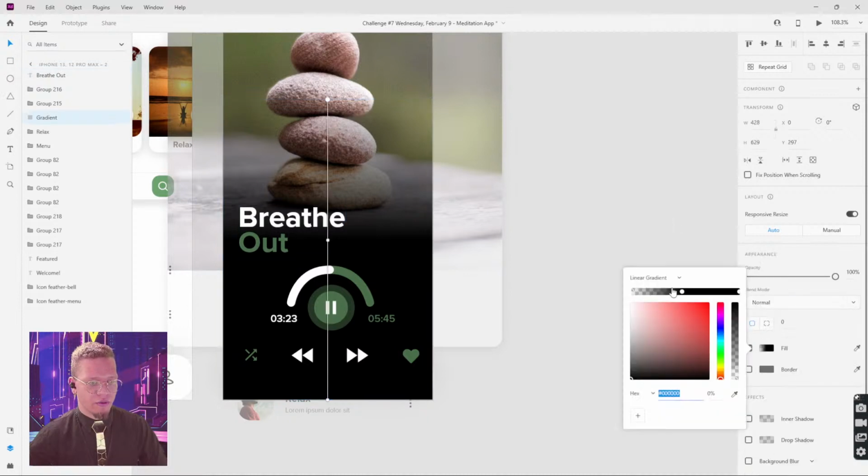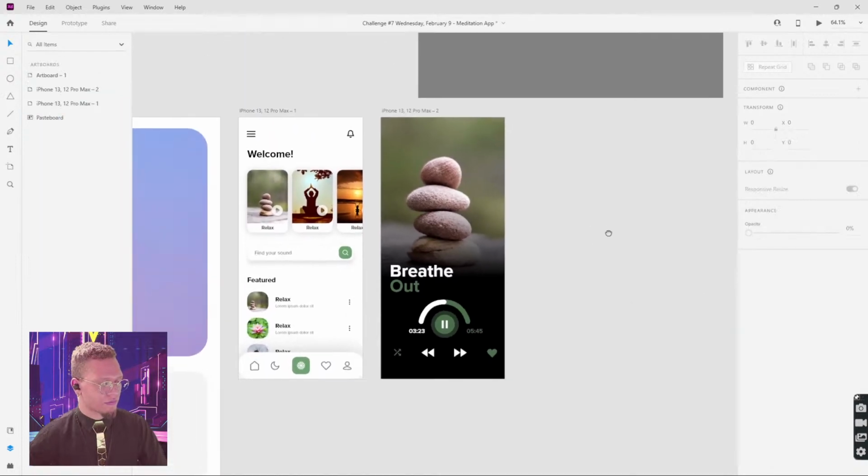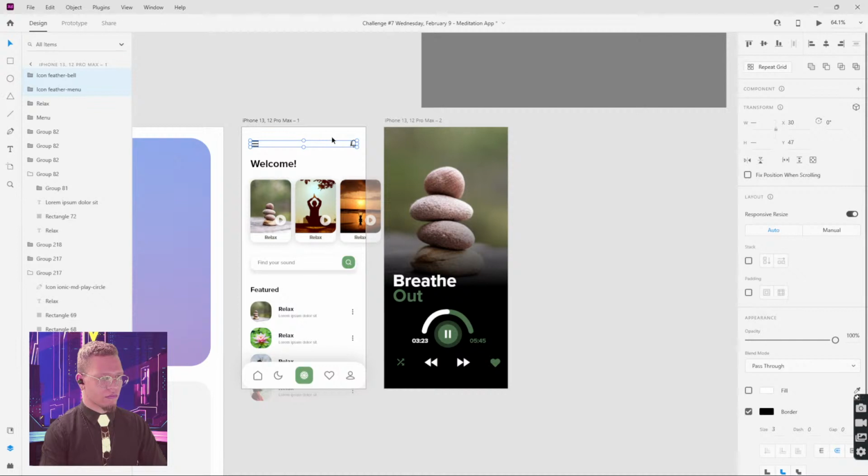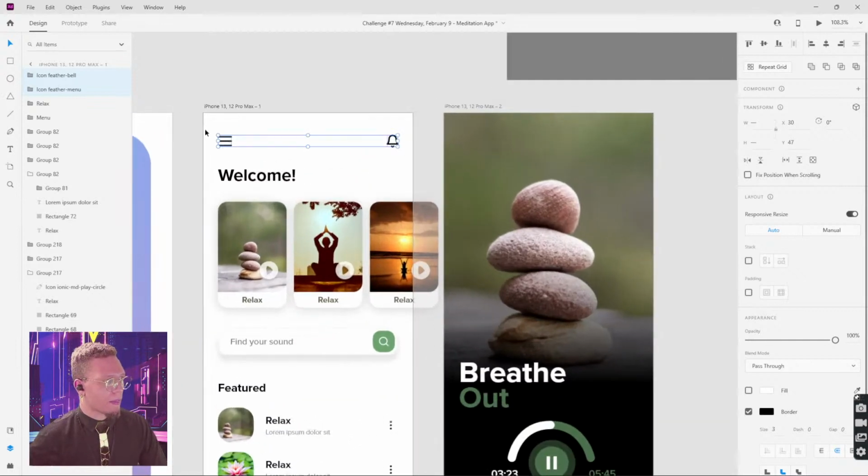We're going to play around with our linear gradient again. Just pull this up just a little bit. And we are going to bring our two menu items up top here. So I'm going to name these. So we have,